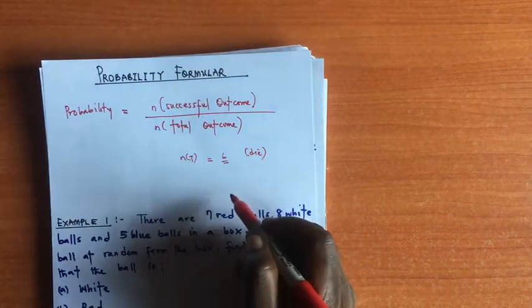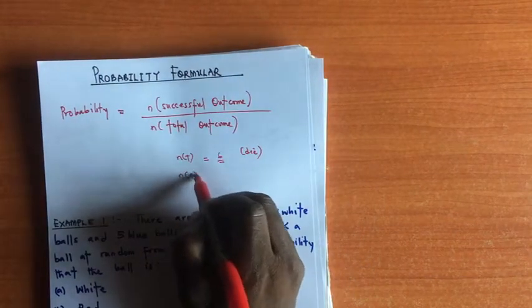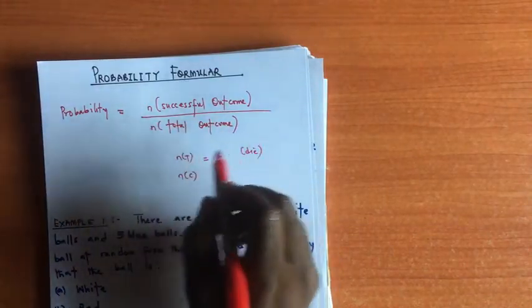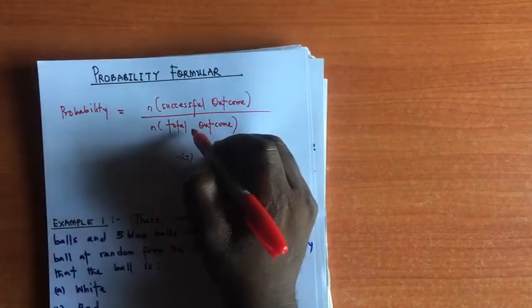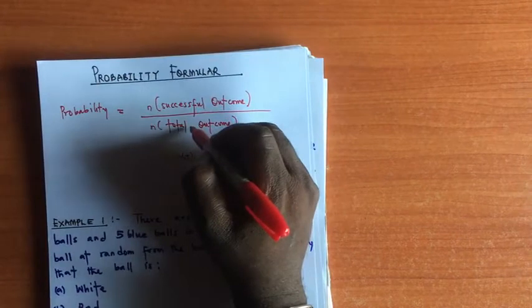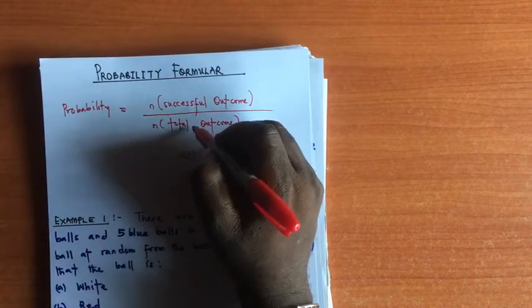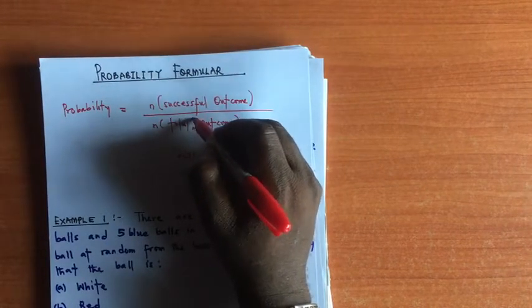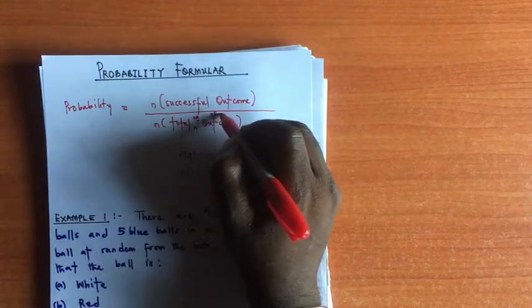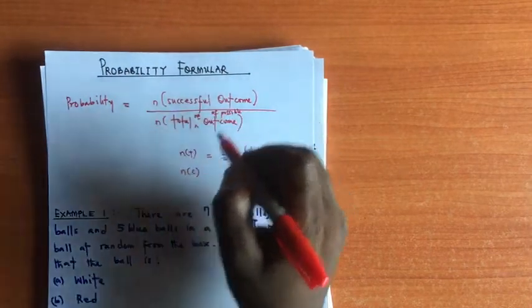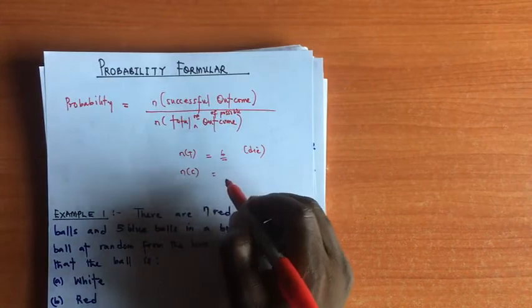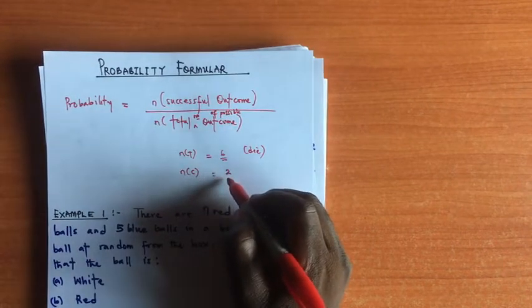But for the coin, the total number of possible outcomes, you can write it as the total number of possible outcomes. For the coin, since it's either the head or the tail, that will give us 2.